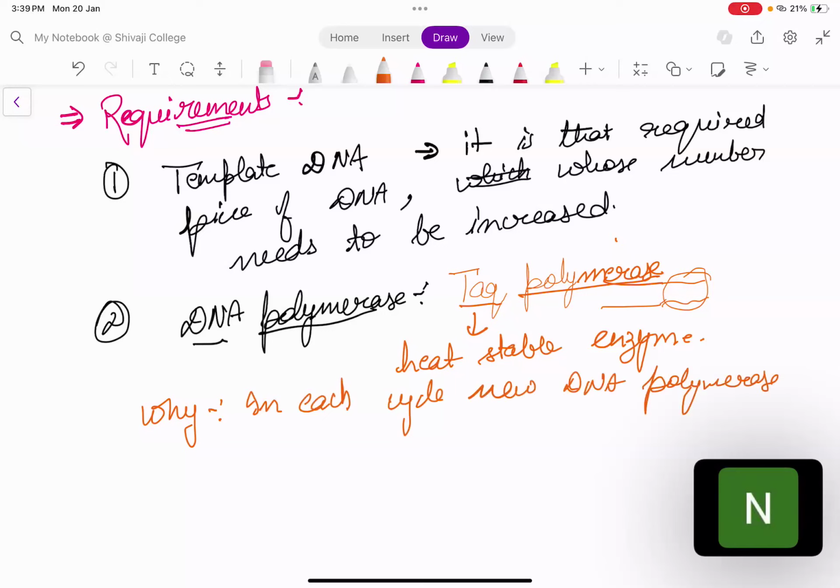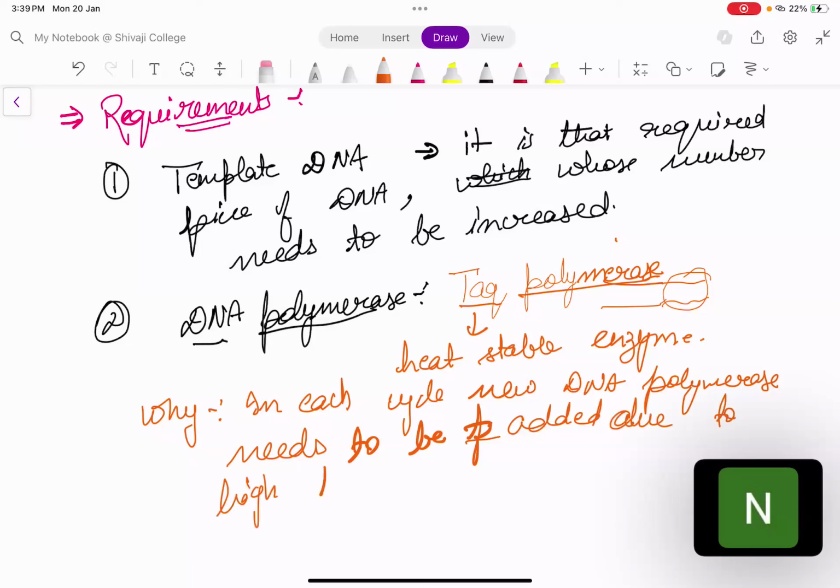Okay, it needs to be added due to high temperature of reaction. Because there was high temperature in the reaction, your DNA polymerase used to get degraded, so you need to add the DNA polymerase in each and every cycle. So this process becomes